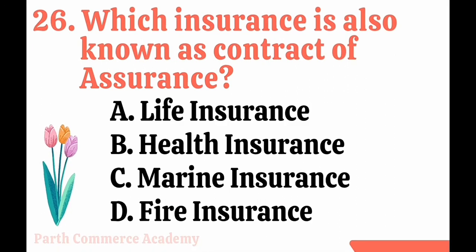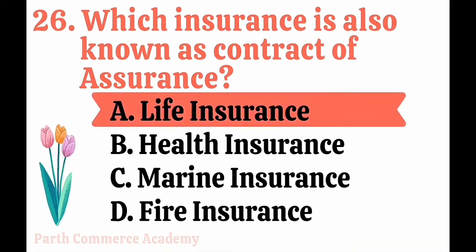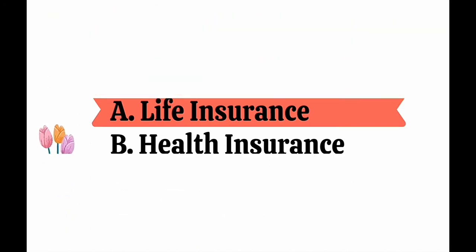Next is: which insurance is also known as contract of assurance? Options are: life insurance, health insurance, marine insurance and fire insurance. When we are talking about assurance, option A, life insurance, is the correct answer, because the person whose life insurance is taken is also known as assured. So option A, life insurance, is the correct answer.